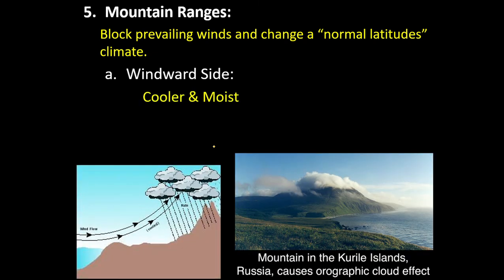This area is going to be cool and moist. So normally, what you'd have here is wind blowing off the ocean. There's going to be moisture in it. But now, instead of being able to just blow and flow across the land, it hits this mountain and it's forced upwards. What happens to the temperature of air as it goes higher on a mountain? It's going to get cooler.